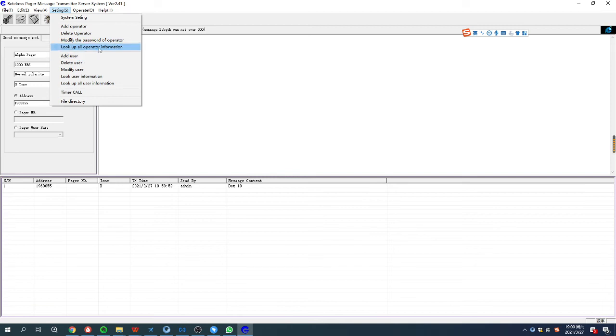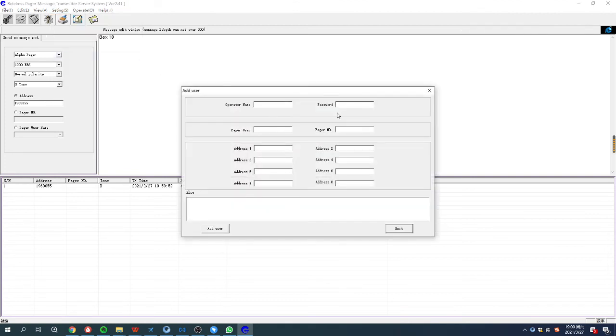You can also check at the manager and add users. Here is the information. For each operator, you can add one pager or more pagers for them.